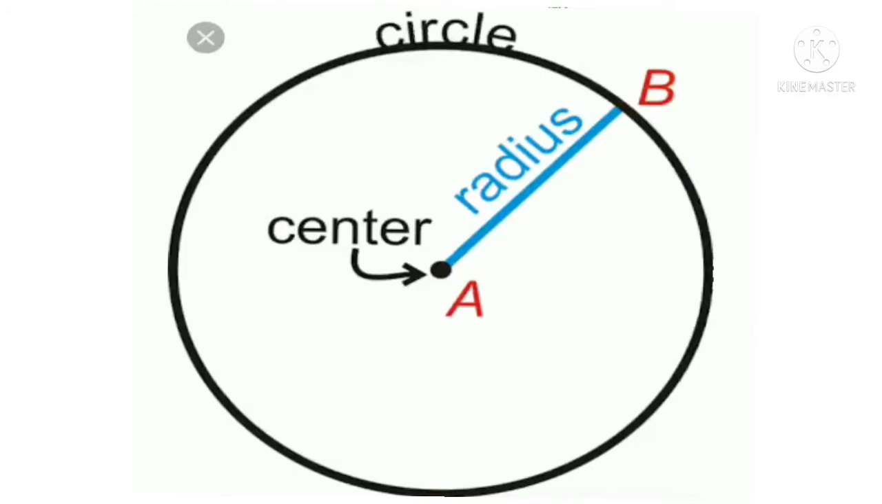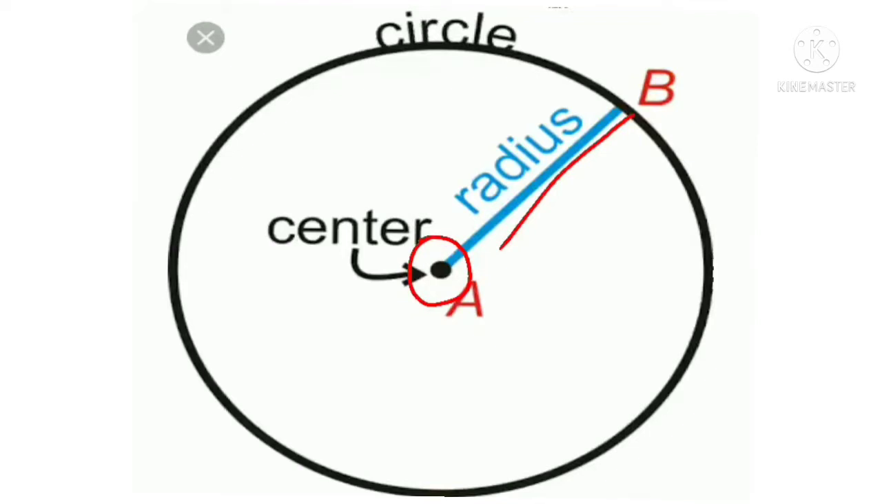So what is a circle? The collection of all the points in a plane which are at a fixed distance from a fixed point, that is what we call a circle. So a circle is that collection of points, starting from the fixed point to the fixed distance.